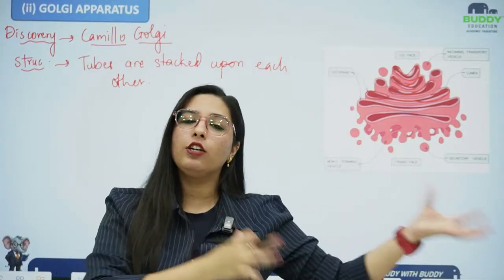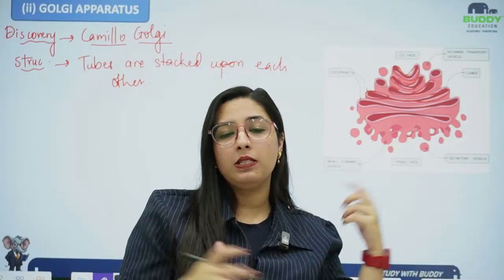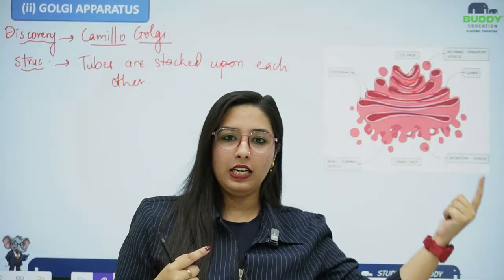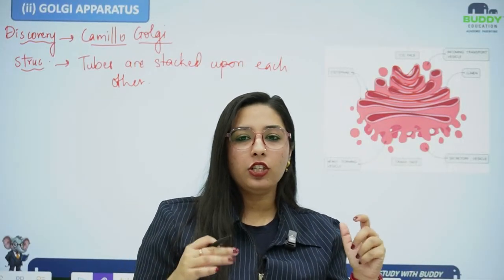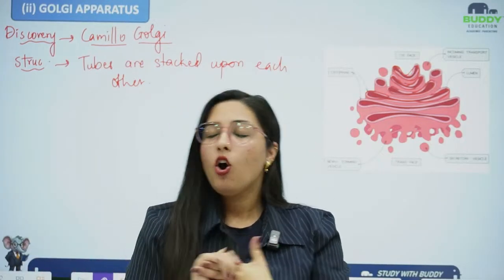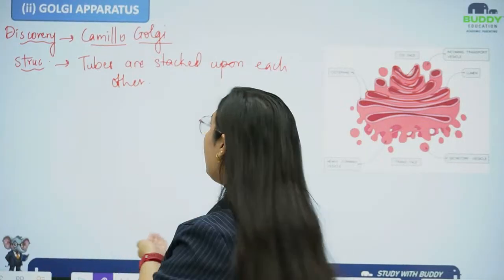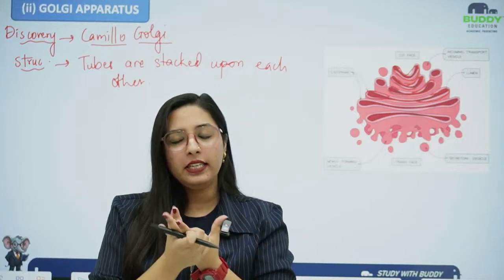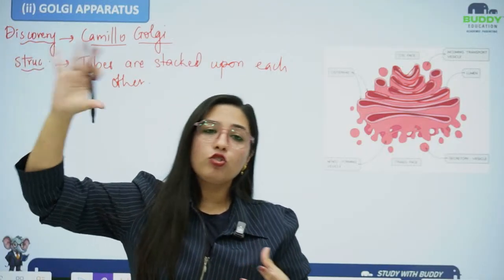The factory is the endoplasmic reticulum. Students, the endoplasmic reticulum is basically producing things. That's why I can say the endoplasmic reticulum is basically the factory. Then after the production, where is it going? After the production, the packaging and the transportation is going on. For the packaging, it is going to the Golgi apparatus. The Golgi apparatus will be responsible for the packaging. If the production is more, it will go to the vacuoles for storage.